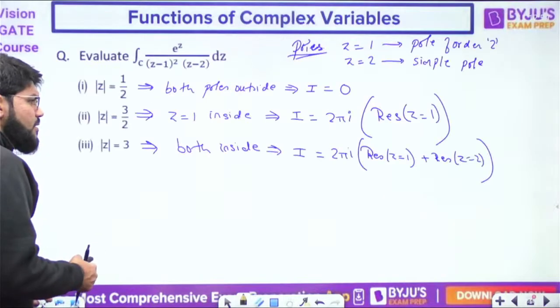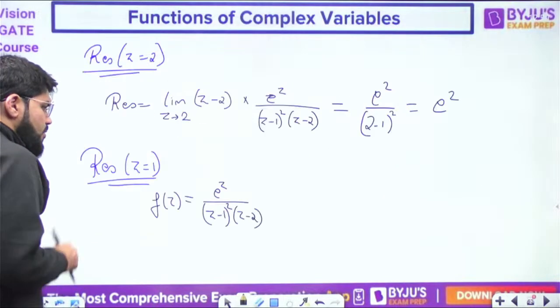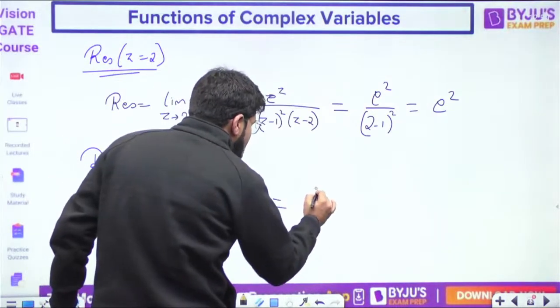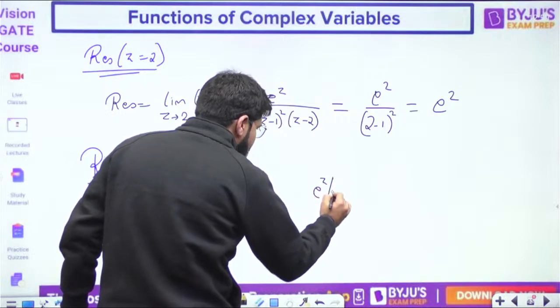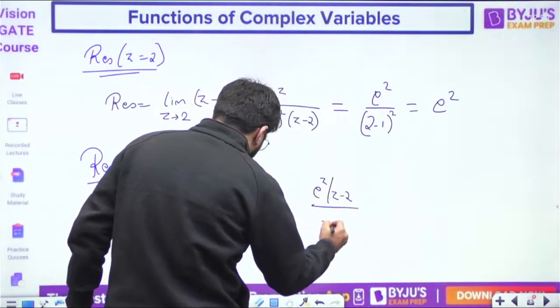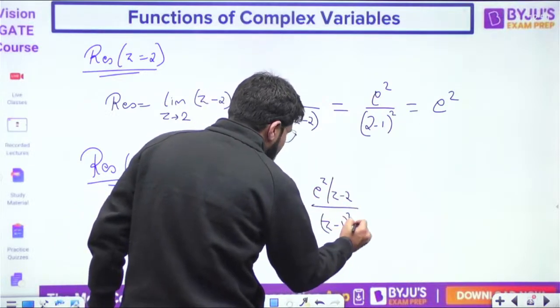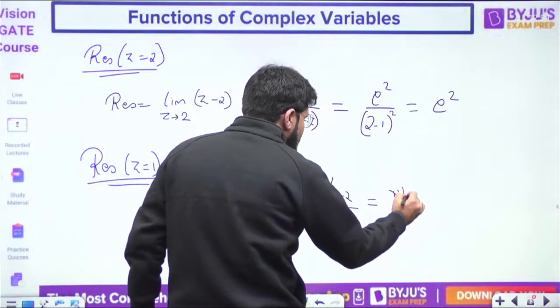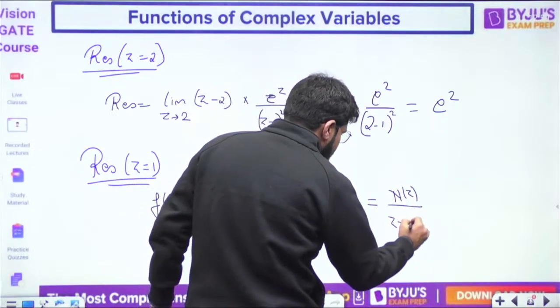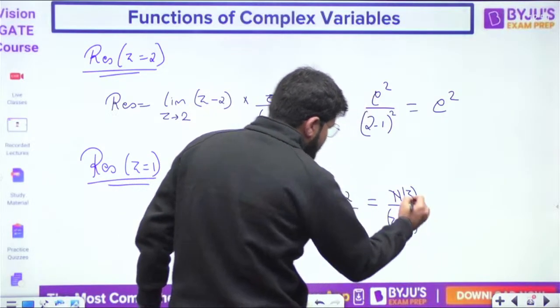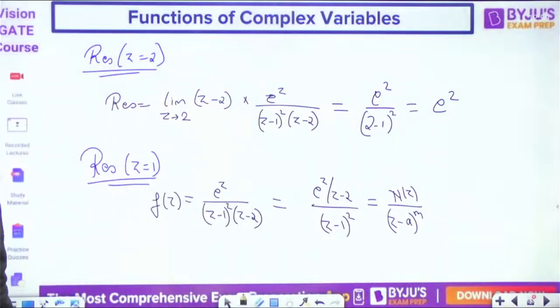That means I have to rearrange this in the form e power Z upon Z minus 2, whole divided by Z minus 1 whole square. Now this is of the form n(Z) upon Z minus A power m.